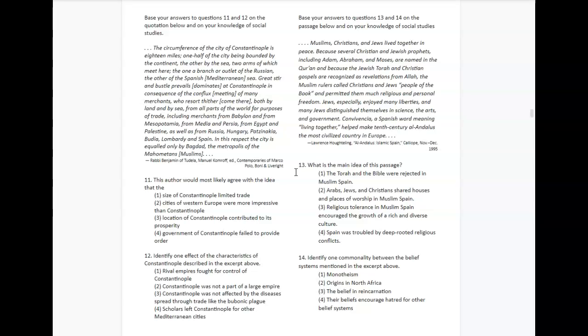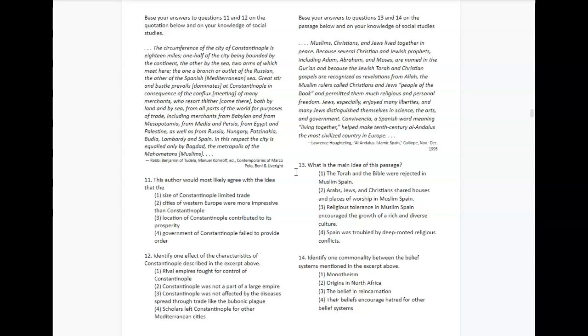Questions 13 and 14 are based on this passage below. It says, Muslims, Christians, and Jews live together in peace because several Christian and Jewish prophets, including Adam, Abraham, Moses, are named in the Quran, and because the Jewish Torah and Christian Gospels are recognized as revelations from Allah. The Muslim rulers called Christians and Jews people of the book and permitted them much religious and personal freedom.